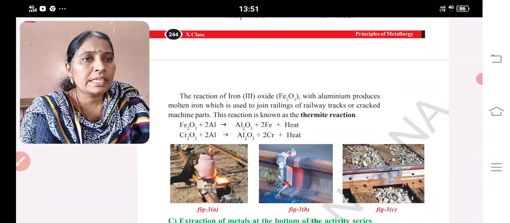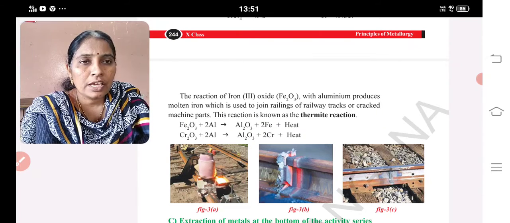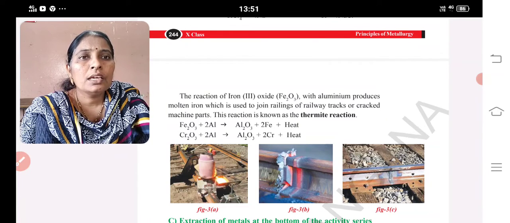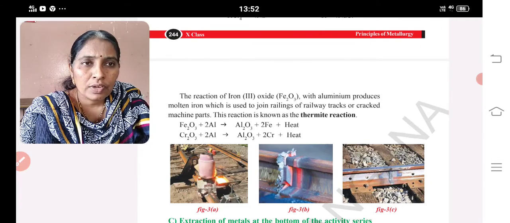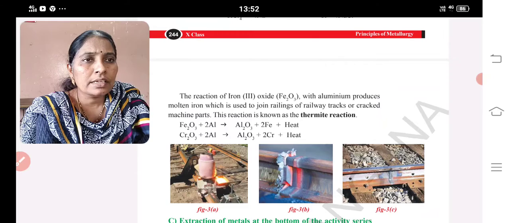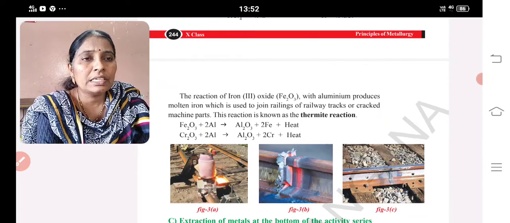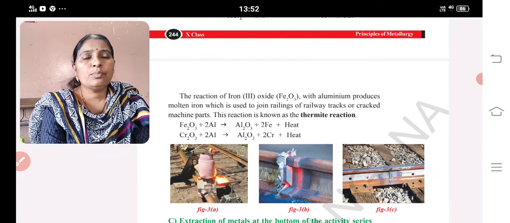This process is known as the thermite process. The reaction of iron oxide with aluminium produces molten iron, which is used to join railway parts, railings, and cracked machine parts. This method is known as the thermite process.